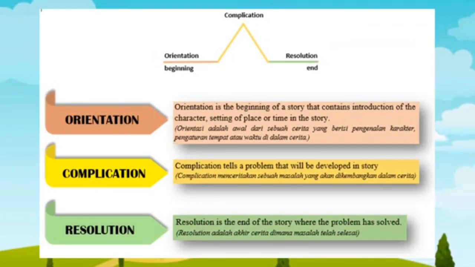Structure of the text. In narrative, there are three: orientation, complication, resolution. Orientation is the beginning of a story that contains introductions of the character, setting of place or time in the story. Complication tells a problem that will be developed in the story. Resolution is the end of the story where the problem is solved.